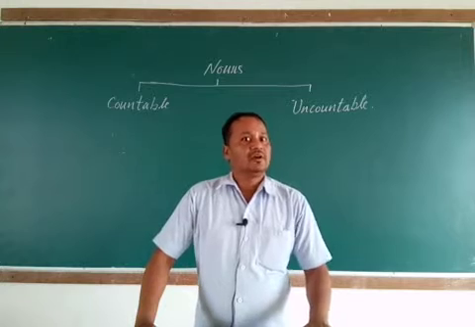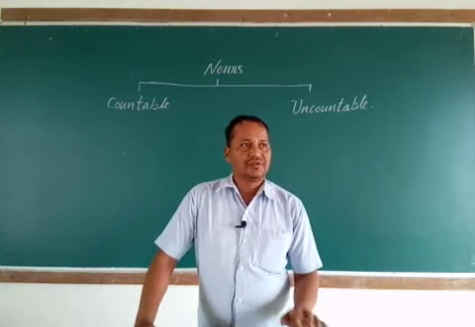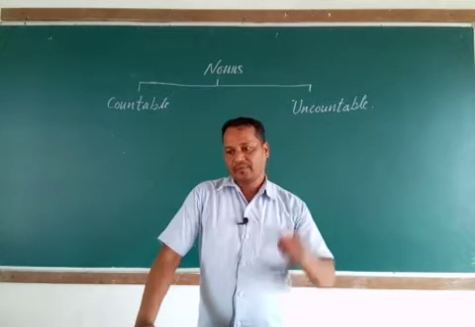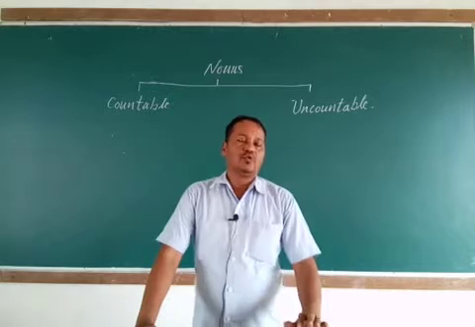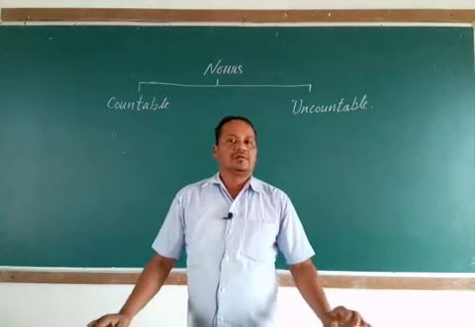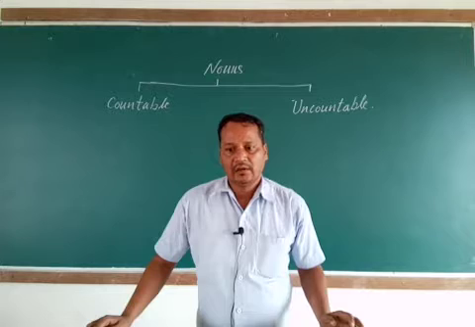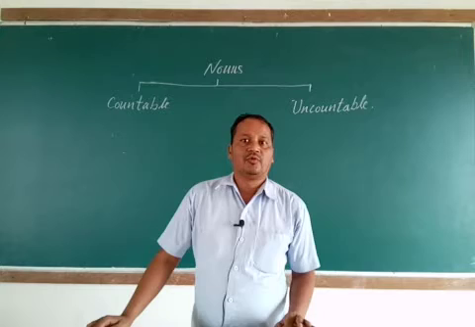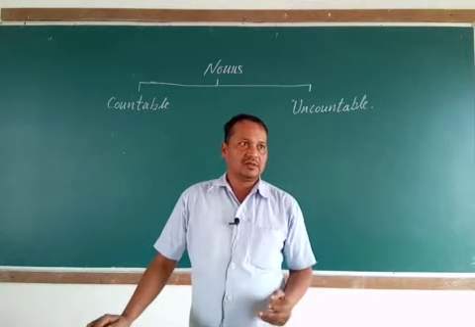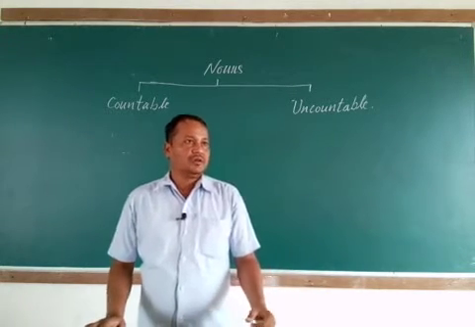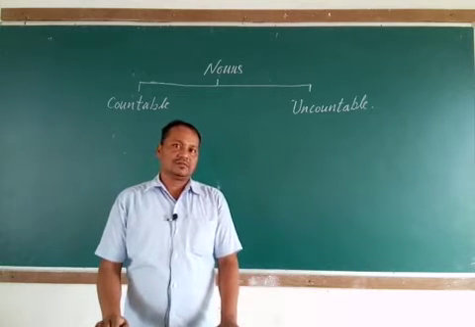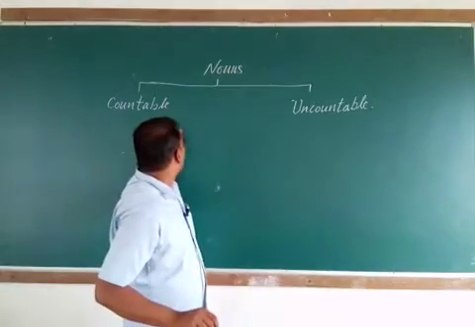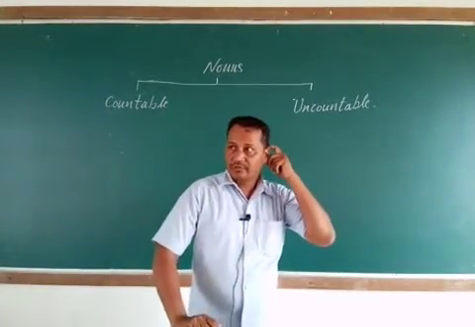We have been discussing nouns. We have studied the types of nouns and the rules to make a singular noun plural, that is, noun number. We completed noun number earlier in the previous class. So today we have to discuss two types of noun: countable noun and uncountable noun.